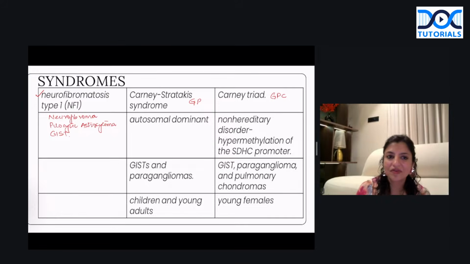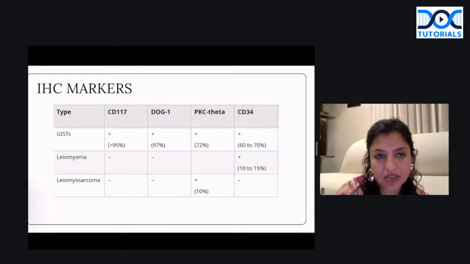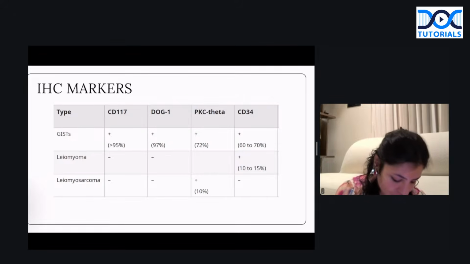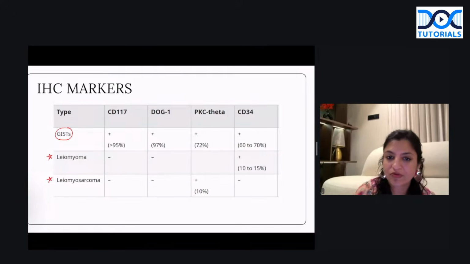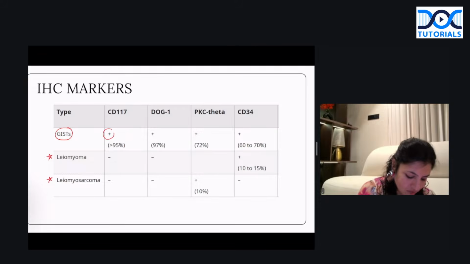Okay, now once we are very clear with this, always remember what the IHC markers of GIST are. The IHC markers of GIST have to be differentiated from leiomyoma and leiomyosarcoma. Leiomyoma and leiomyosarcoma are smooth muscle tumors. You have to be very clear with this. Okay, so first, how do you differentiate GIST from leiomyoma? Remember always, in GIST about 95% or more are positive for CD117, and that is why CD117 is also called c-KIT. And remember, that is why we give imatinib therapy in these cases, because 95% of GISTs are CD117 positive.